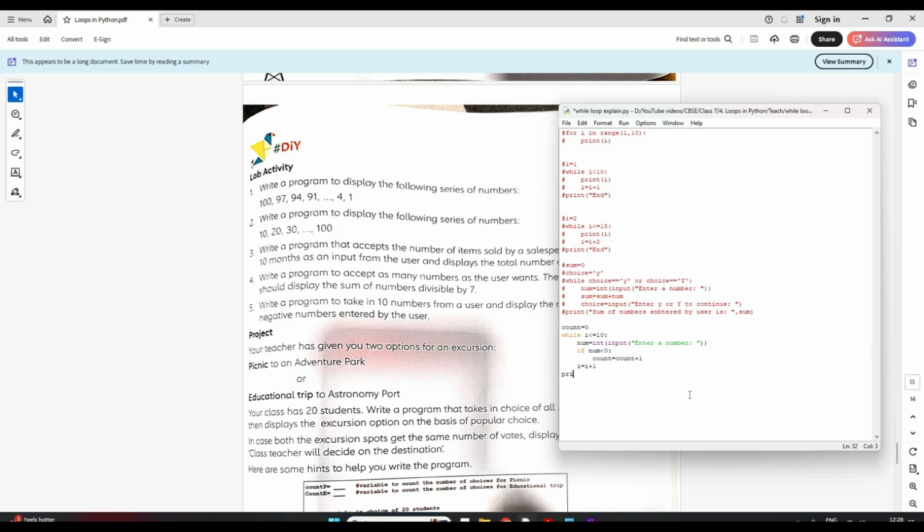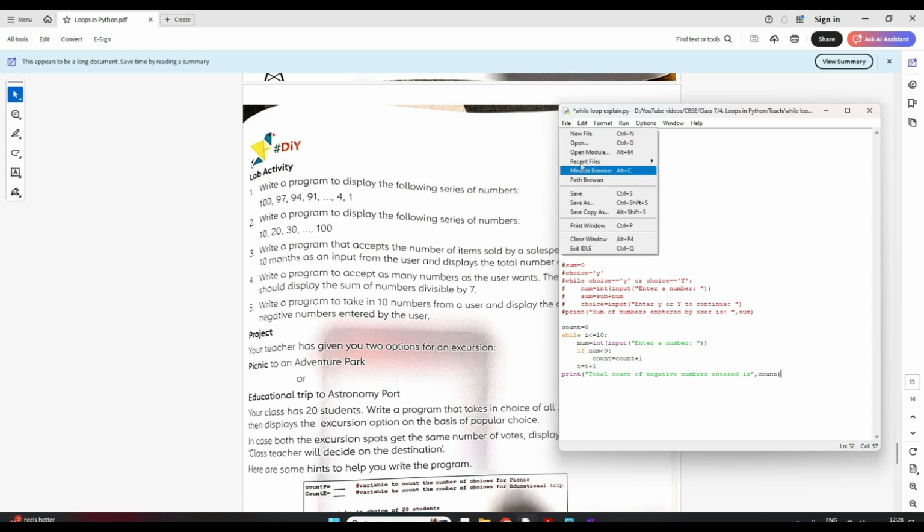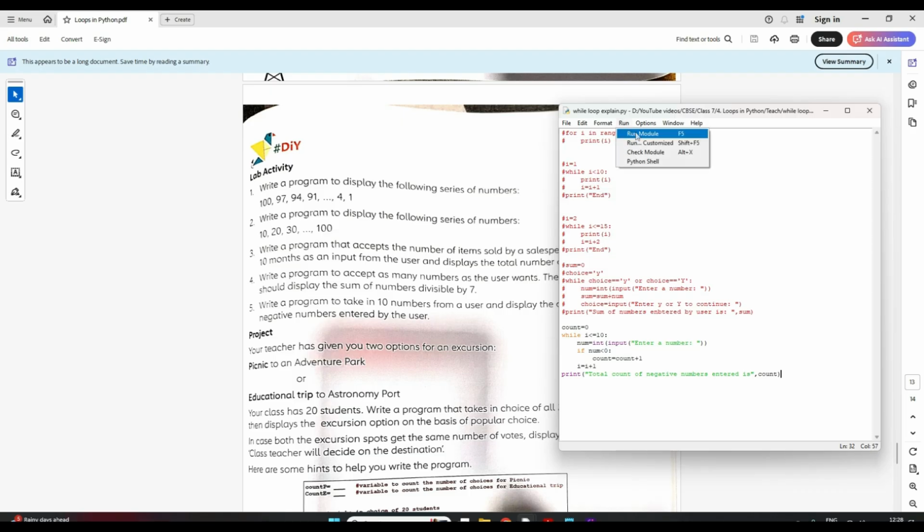Then print "total count of negative numbers entered is", comma, and then you will write count. Okay, now let's try to run it, and then I'll explain.